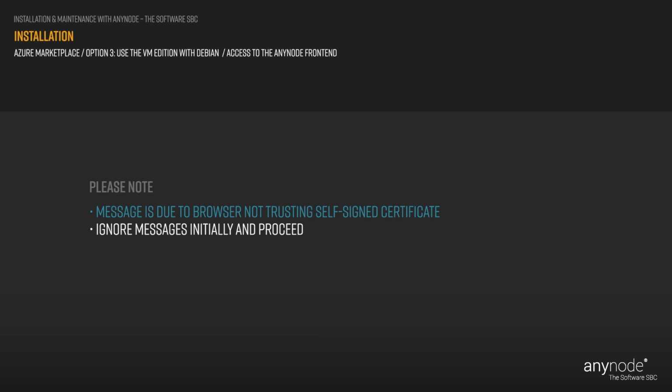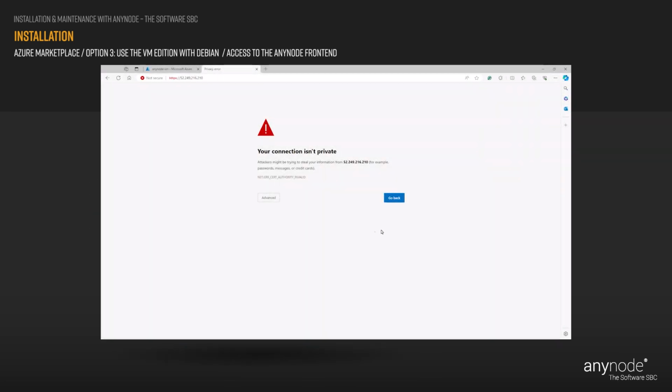We will address this issue shortly. Depending on your browser, click on the Advanced button. Click Continue to your public IP address.